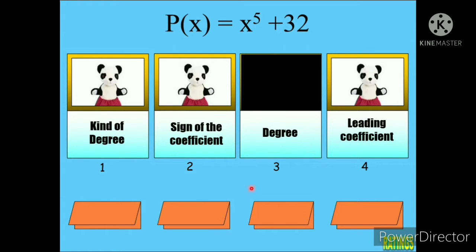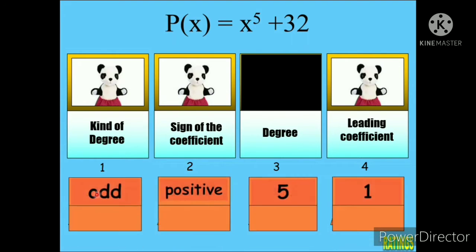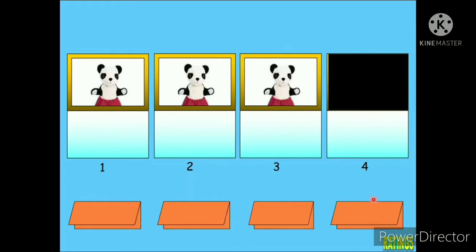The answers are, we have the kind of degree, since that is 5, then it is odd. The sign of the coefficient, since wala namang naka-indicate yan, it is positive. And the degree is 5. Ayan. And then, the leading coefficient is 1. Kasi walang nakasulat. Next question.